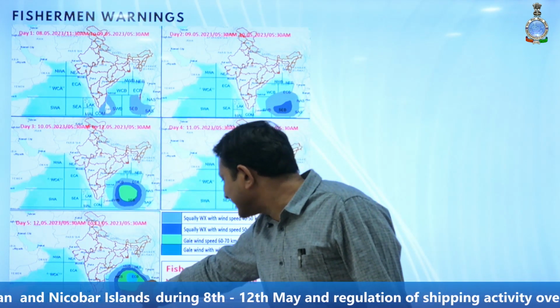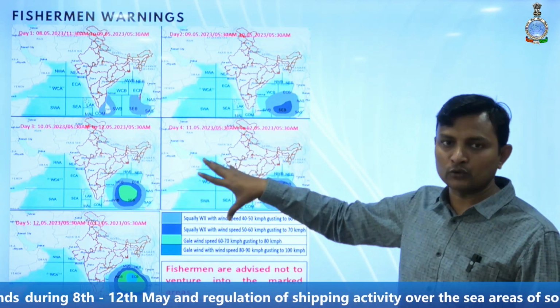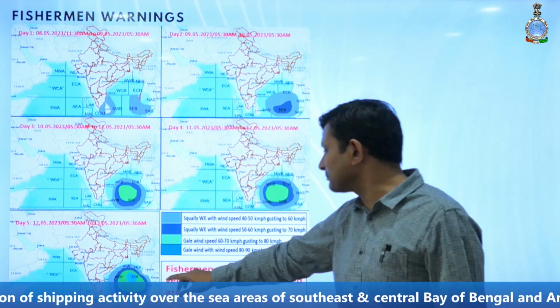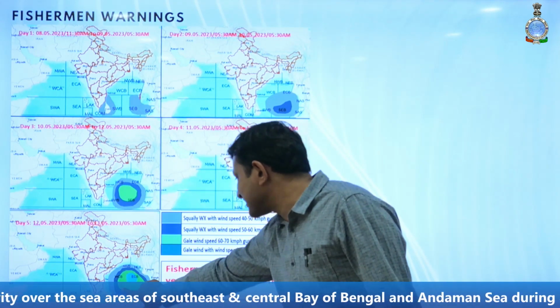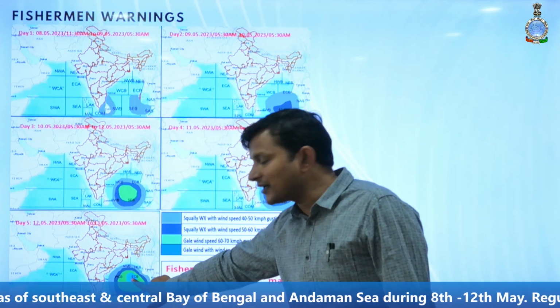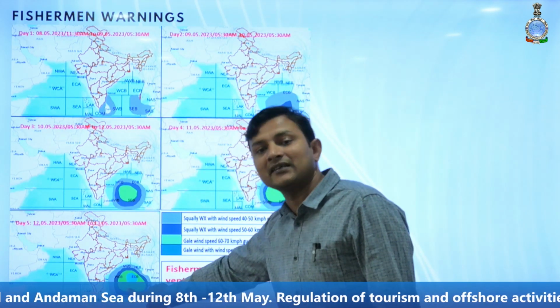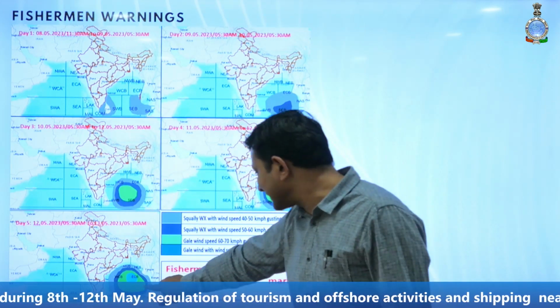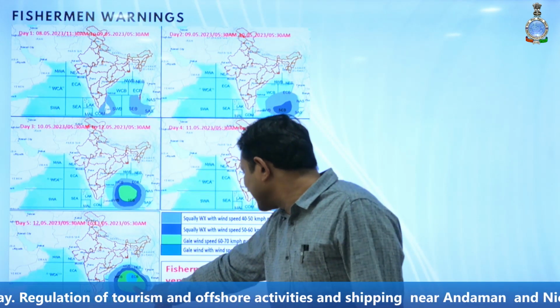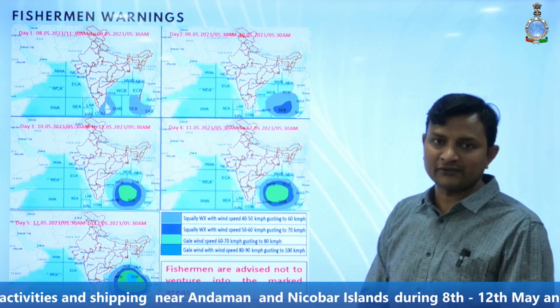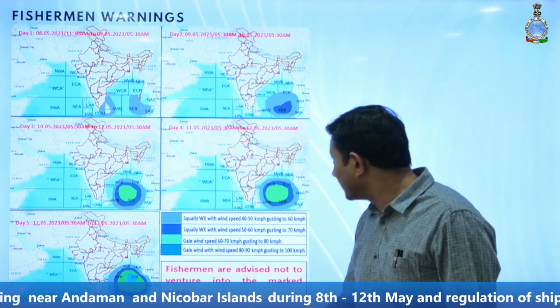In the adjoining areas of the southeast, southwest and central Bay of Bengal, there will be gale wind speed reaching 70 to 80 kmph, which are shown in the green color. So in the blue color area, wind speed will be 80 to 90 kmph on 12th of May. In this green color area, the wind speed will be 70 to 80 kmph, gusting to 90 kmph. In this shaded grey color region, the wind speed will be 50 to 60 kmph over the Bay of Bengal.